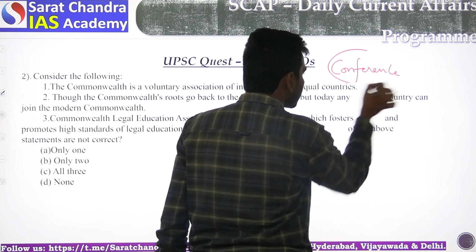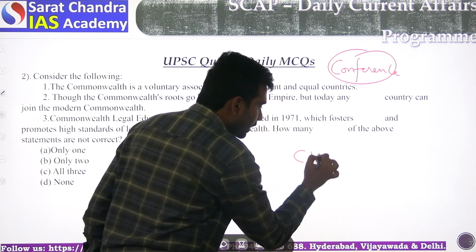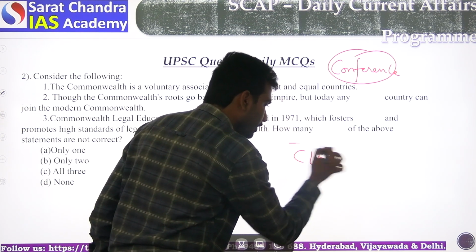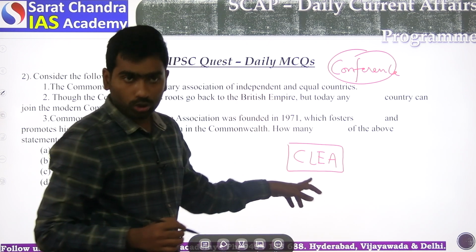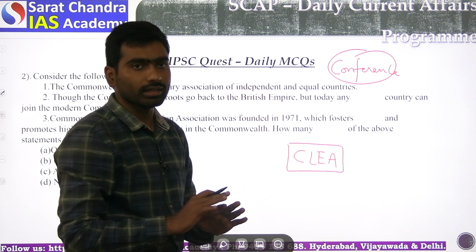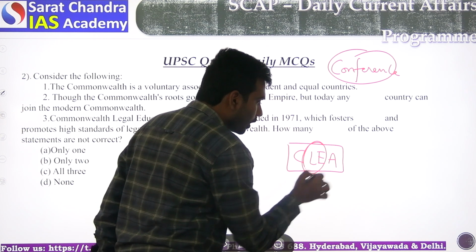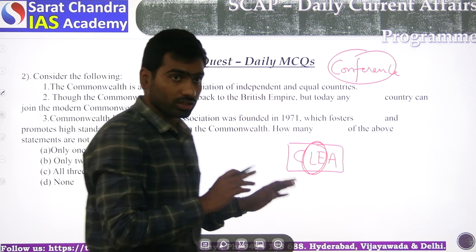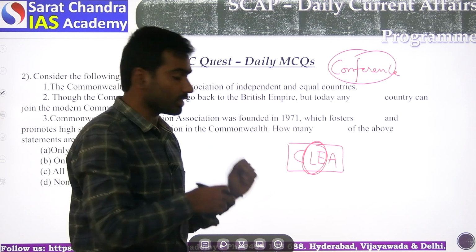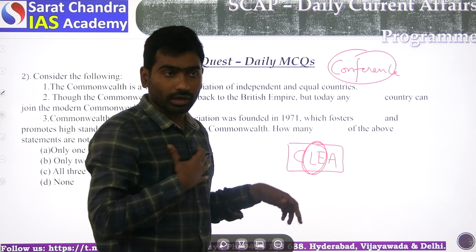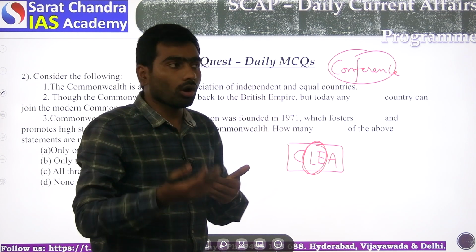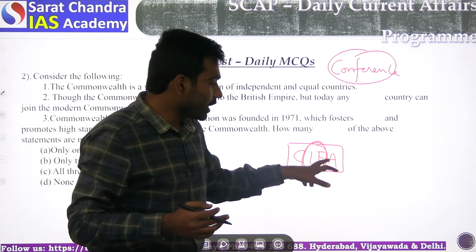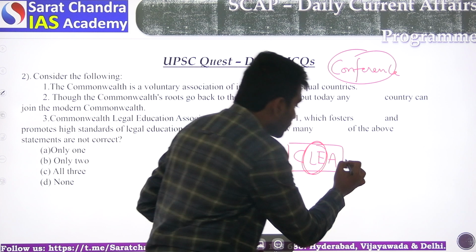The conference is by the Commonwealth Legal Education Association, a body, an association of Commonwealth countries to impart legal knowledge and legal education. It is based in London, but now in India, Prime Minister Narendra Modi will inaugurate it.